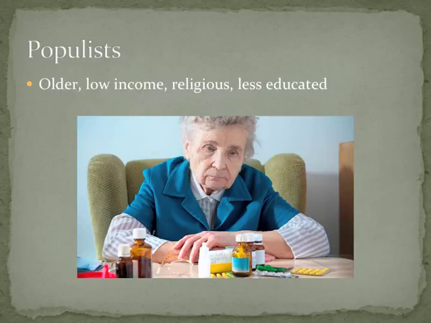Populists, man, that is just sad looking. Populists tend to be older, have low income, religious, and are less educated. So if you were wondering who are the people who want more government involvement in every aspect, both in economic ways and in social ways, this is who. People who are older, not very much money, not very much education, more religious. They tend to want the government to be stronger when it comes to law and order, stronger when it comes to personal freedoms, more government involvement, and they are okay with higher taxes on the rich, probably because they aren't rich, and those taxes can go to pay for social programs that they need.